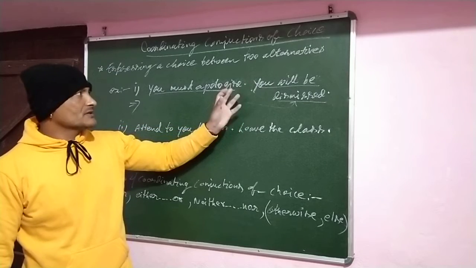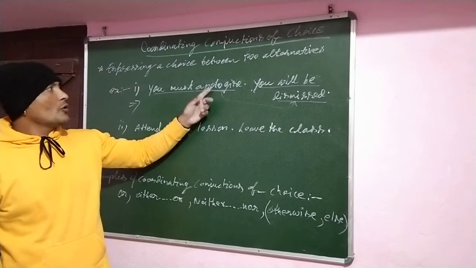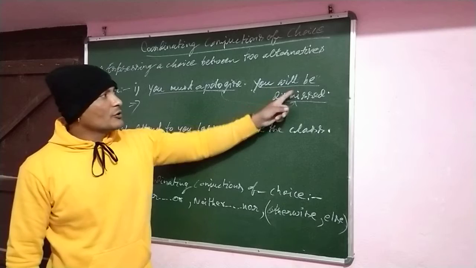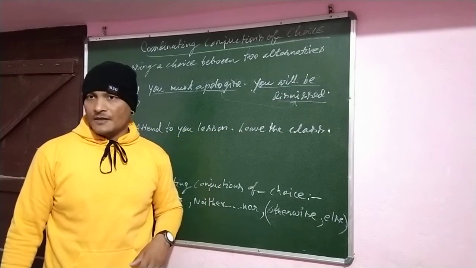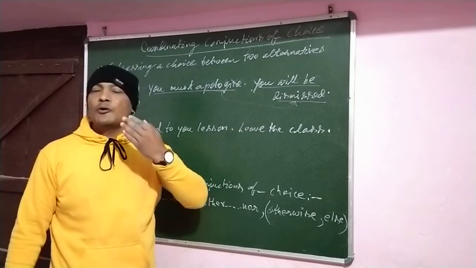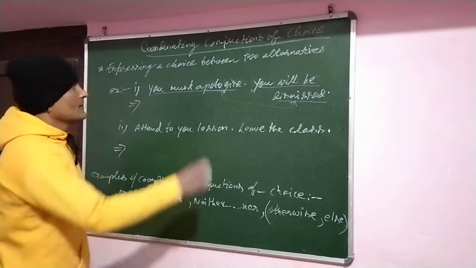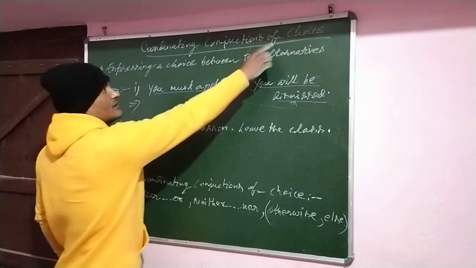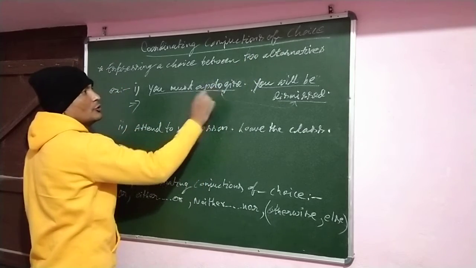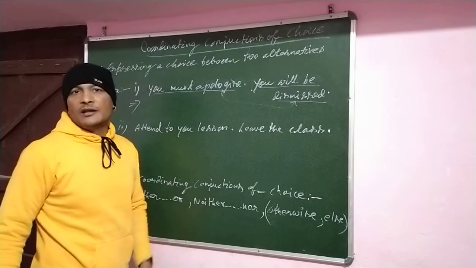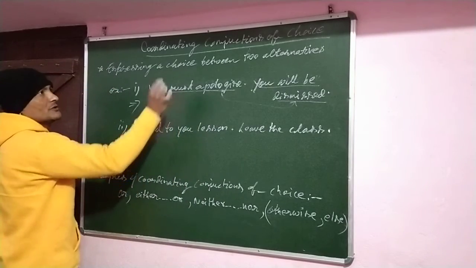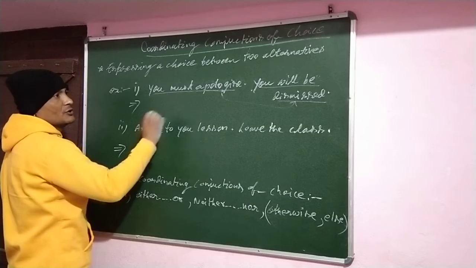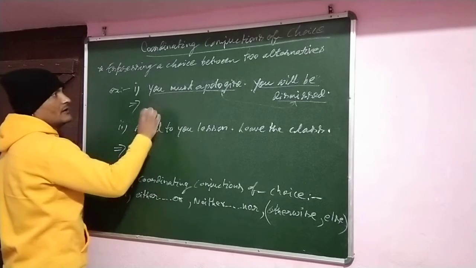In this sense we can understand that he must apologize, otherwise he will be dismissed, that is, removed. You will be dismissed, you will be removed. That's why apologize is the alternative to dismissal. So in this sense there is a choice of either apologizing or taking leave. How do we make a coordinating conjunction of choice to join these two alternative statements?